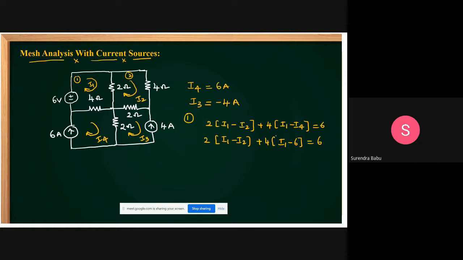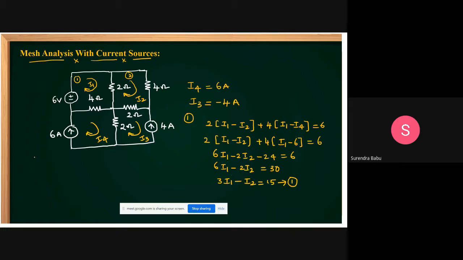Then by simplifying this one, what you can get? This is 2I1, this is 4I1. This is 6I1 minus 2I2. This is how much, friends? Minus 24 is equal to 6. Then 6I1 minus 2I2 is equal to 30. Once again you simplify this one. Divide both sides by 2. 3I1 minus I2 equal to 15. This one simple equation we are getting.